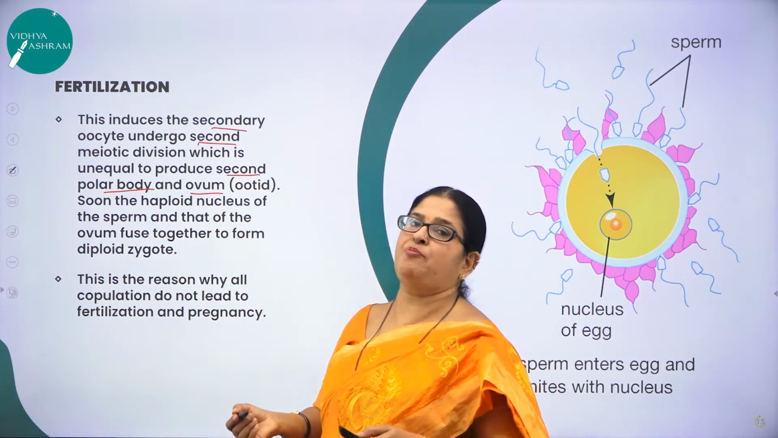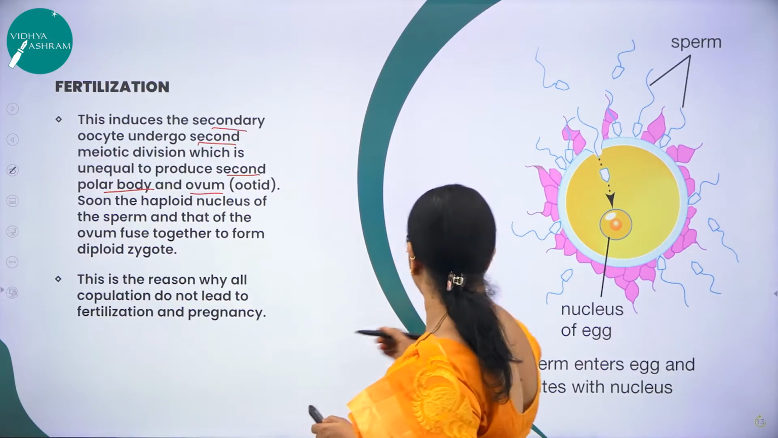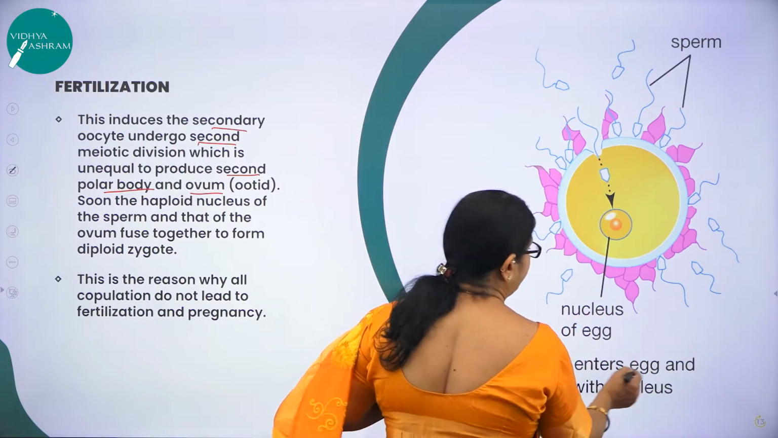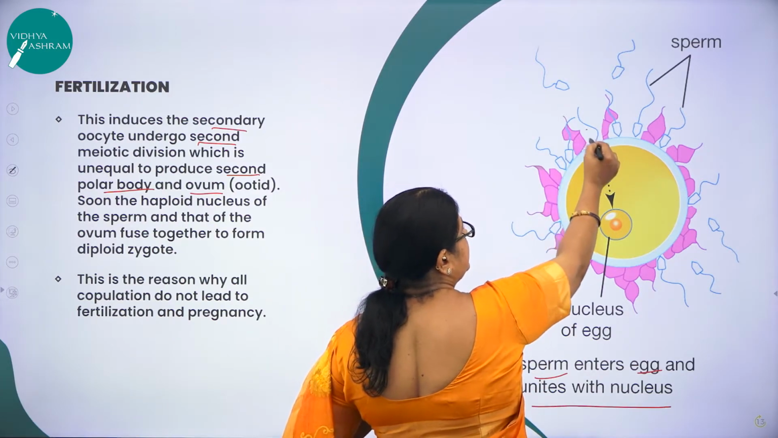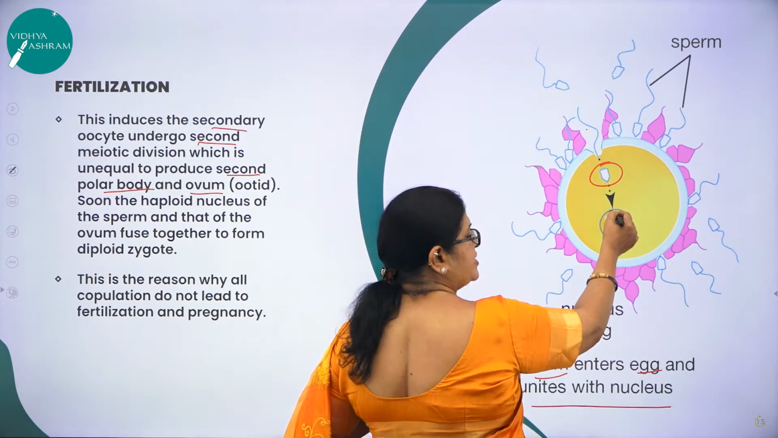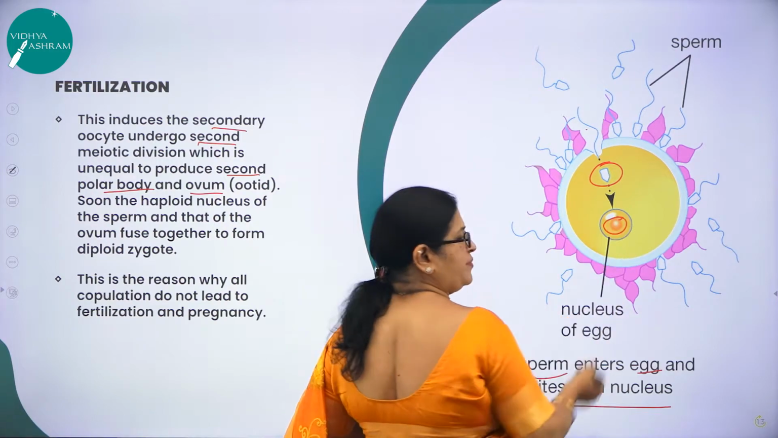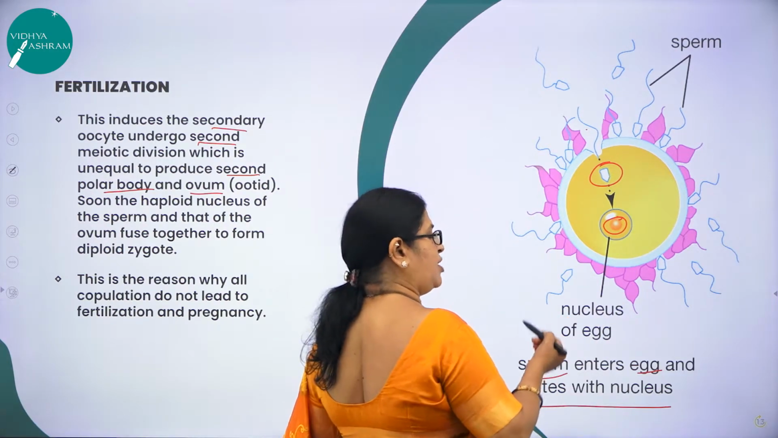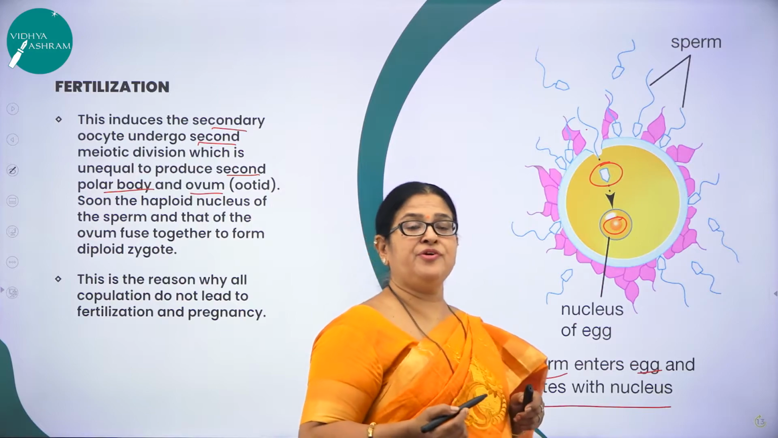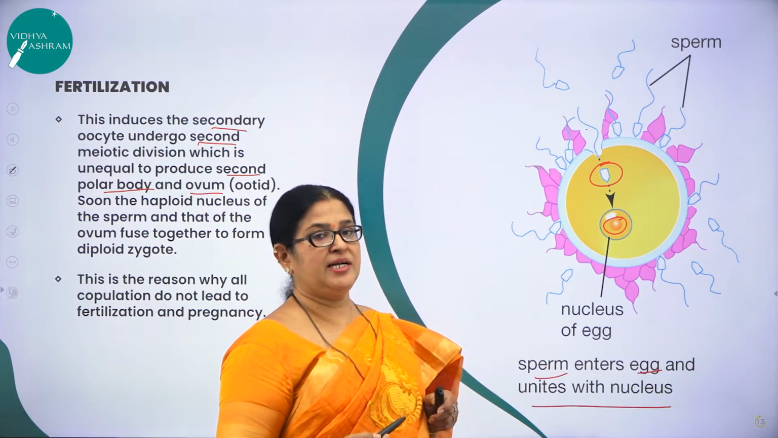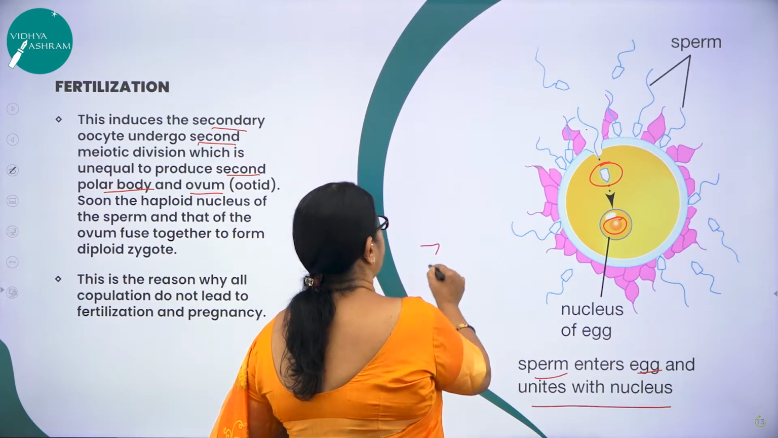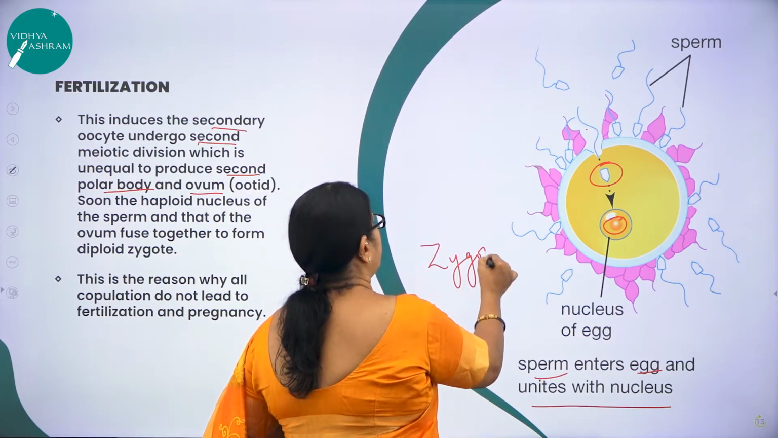So the next step, what happens in fertilization? Here you can see the diagram, children. Sperm enters the egg and unites with the nucleus. Here you can see the sperm gaining its entry and it is trying to fuse with the nuclei of the female. So what is fertilization? It is nothing but fusion of the male nuclei with the female nuclei, resulting in the formation of a diploid cell called zygote.